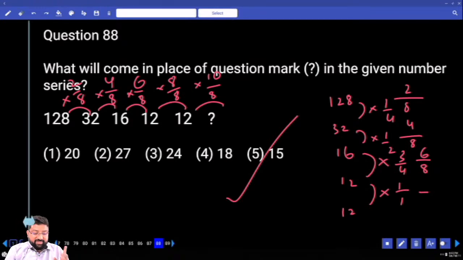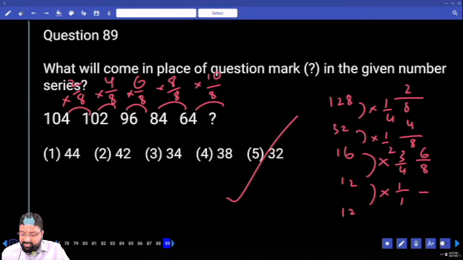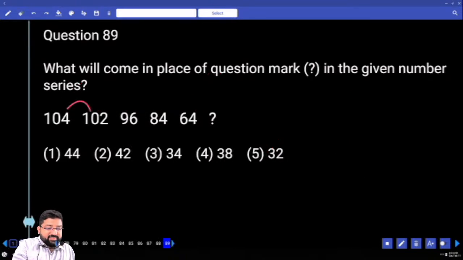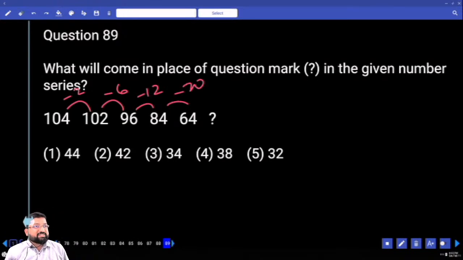Chepparamma. This is very important. 89, shall I go with the differences? What are the differences here? Is it plus 2 or minus 2? Minus 2. And how much is this? Come on, come on. Minus 6. And this is what? Minus 20. 2, 6, 12, 20.